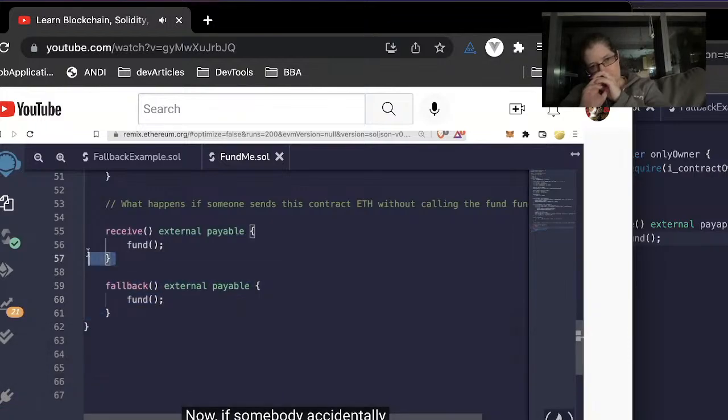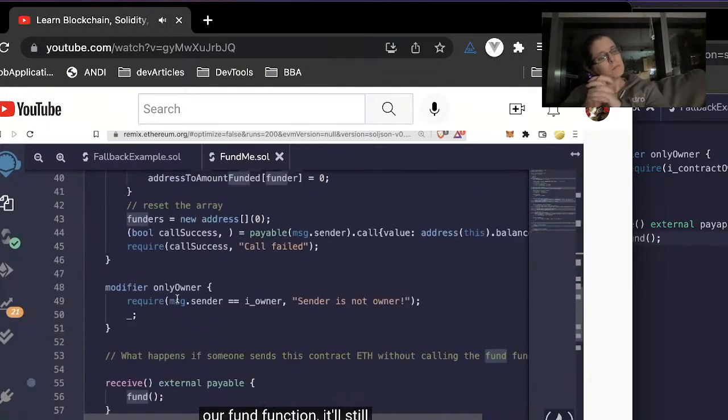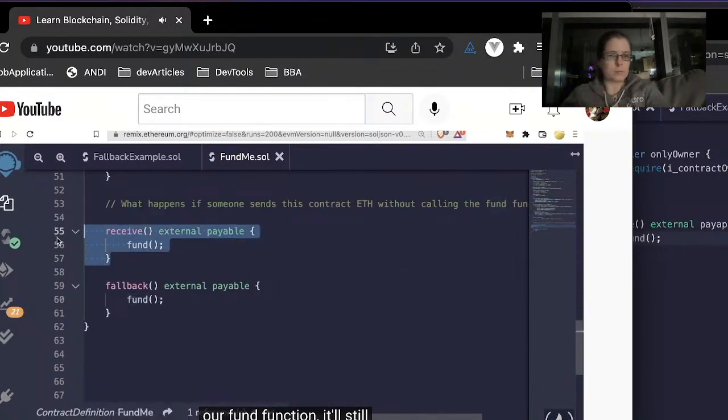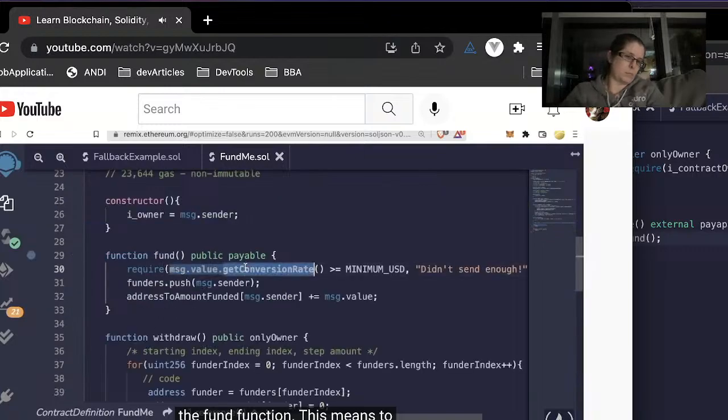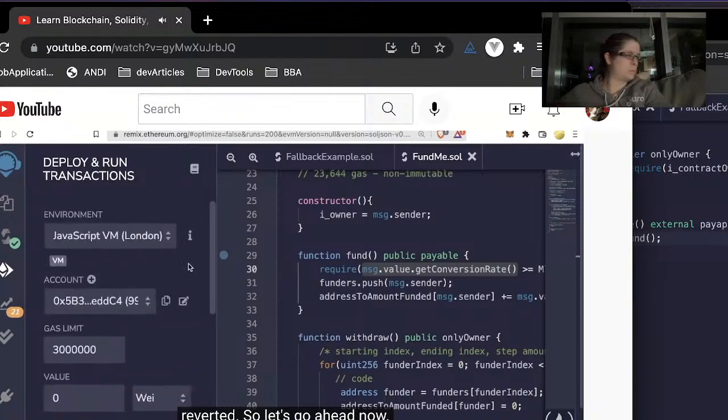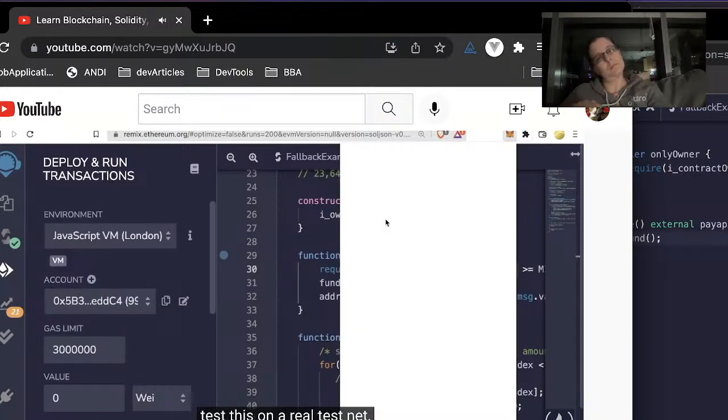Now, if somebody accidentally sends this money without calling our fund function, it'll still automatically route them over to the fund function. This means too that if somebody doesn't send us enough funding, that transaction will still get reverted. So let's go ahead now and let's switch to Rinkeby to test this on a real testnet.